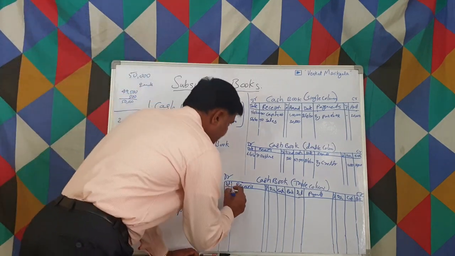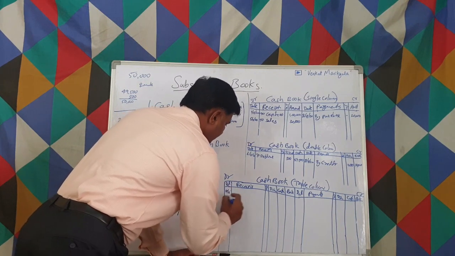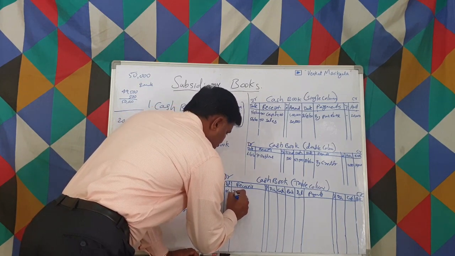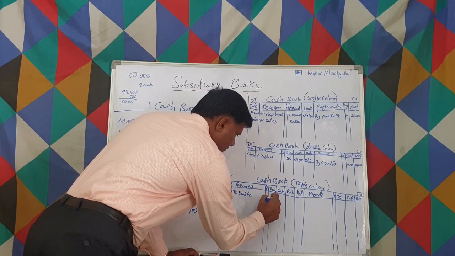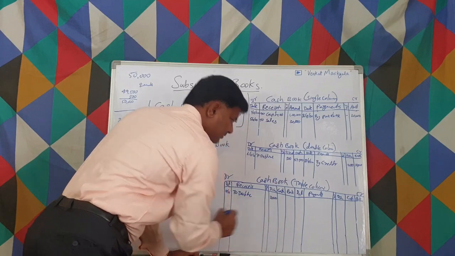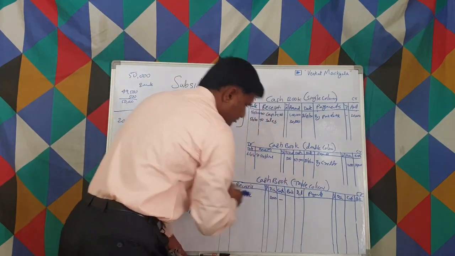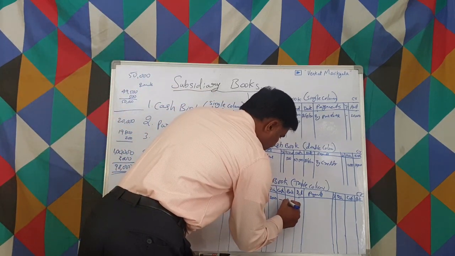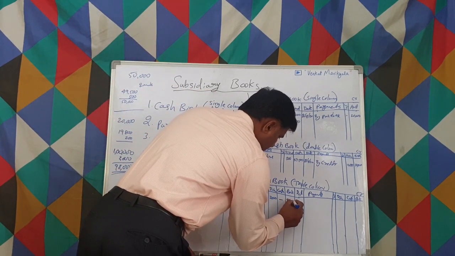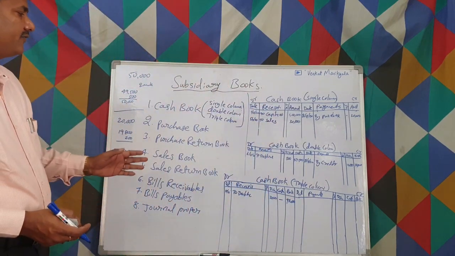If that is the case, let us suppose on 8th April, received from debtors, discount. How much have we given? 2,000 discount we have given, but we have not received any cash, we have received a check. That is in the bank column, 98,000. See, this is the benefit of triple column.